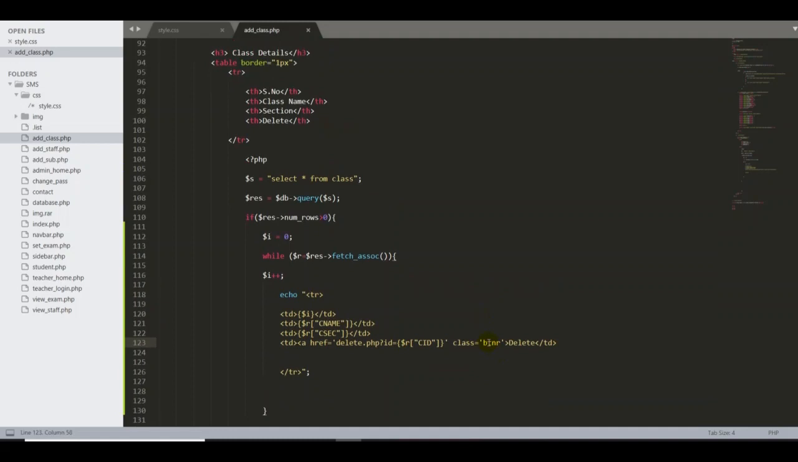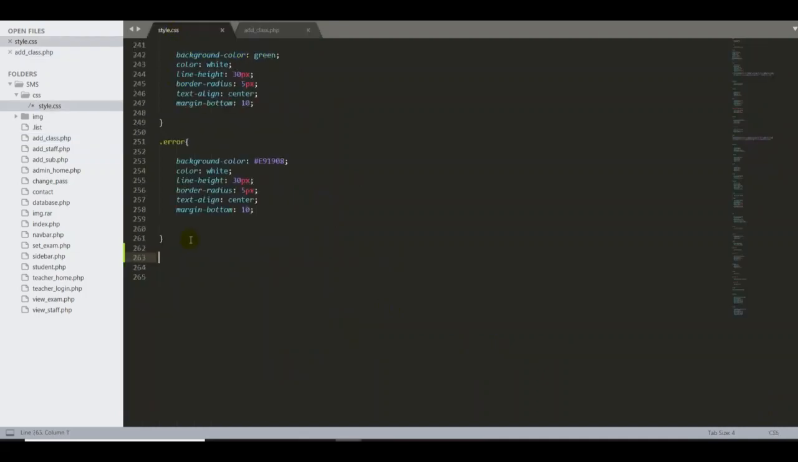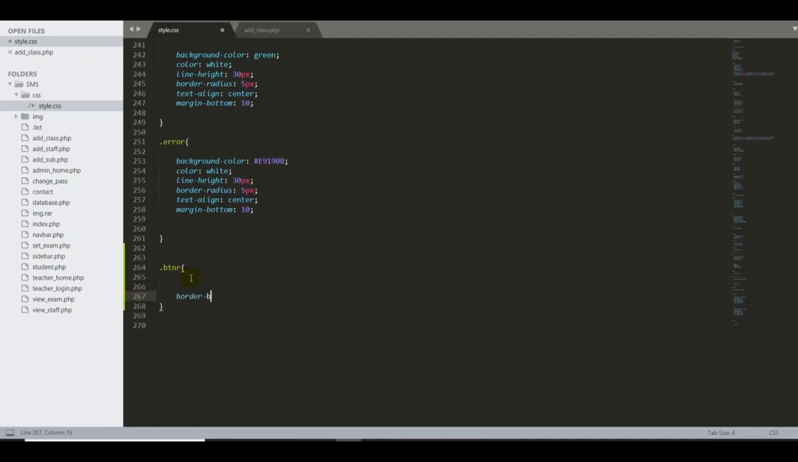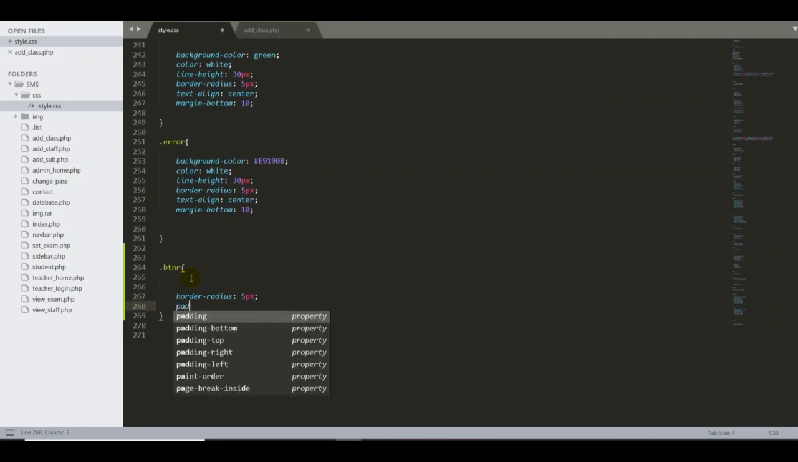But one more thing we have to do is make a style for btnr. Now it's time to design our btnr class. Okay, I'll go back to my style.css and type .btnr, open and close brackets. Then we have the design for our button. First, I'm going to give the button a border radius, 5 pixel, semicolon. Then we put the padding for the button, I can put 5 pixel.